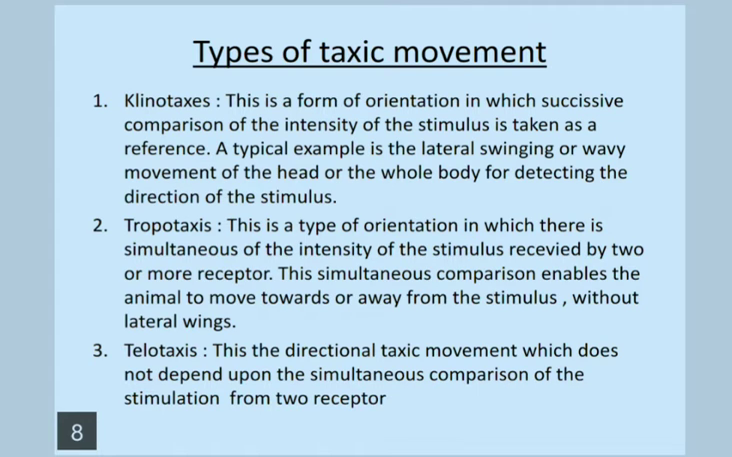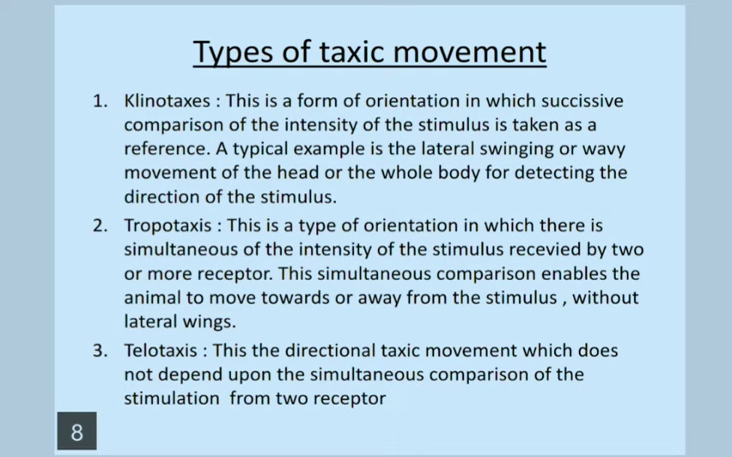In clinotaxis, the receptor organ is unable to detect the source and direction of the stimulus. So the animal tries to compare the intensity of the stimulus on one side of the body with the intensity on the other side. This is affected by turning the receptor to one side at first and then to the other side. Repeated comparison of the intensity of the stimulus would enable the animal to turn until both sides are equally stimulated.